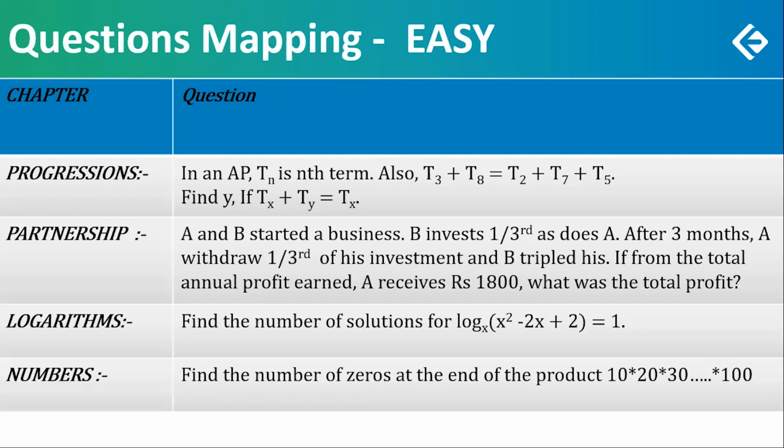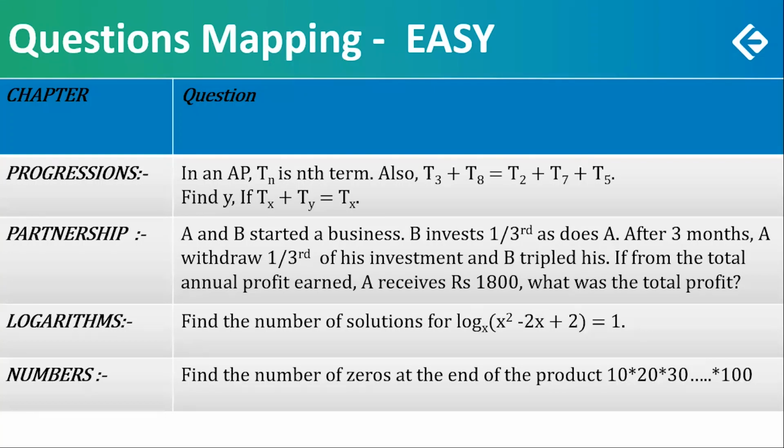Logarithms, third question. Third, not in the order of the questions, but in the order of this sequence. Find the number of solutions for this equation: log of x squared minus 2x plus 2 to the base x is equal to 1. Usually log questions are difficult. People perceive logarithm as difficult. But this was quite an easy question, something that could be managed very well within a good time limit for the question. And of course, there was only one catch. X cannot be 1. That was the only catch here.